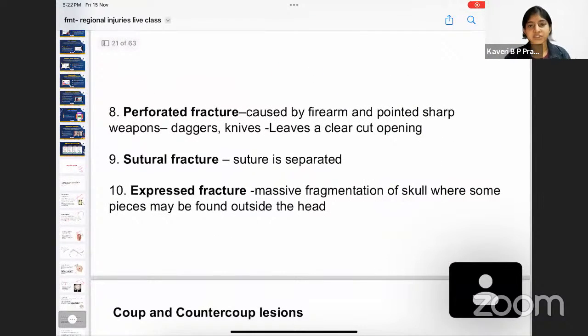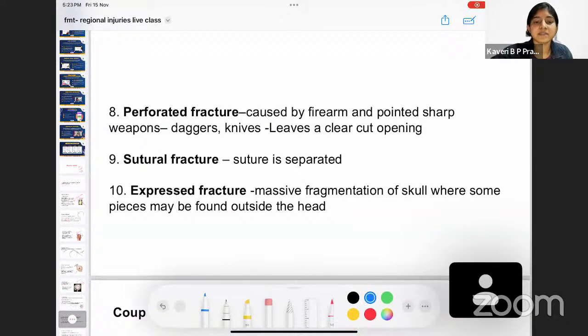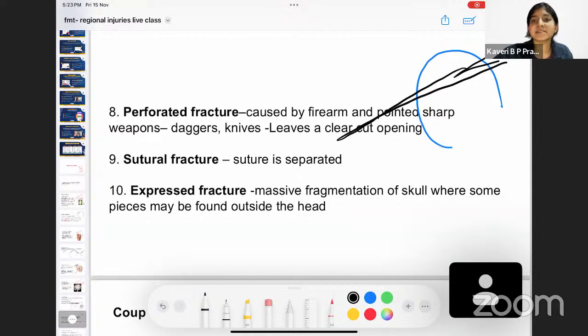Next, we have the perforated fracture. What is perforated fracture? Perforation means it is a big tear. It is nothing but a through and through opening. It is caused by a firearm or a pointed sharp weapon. Now if this is a skull, in perforated fracture, there is going to be an entry wound, there is going to be an exit wound. So there is a through and through bursting opening of the skull.